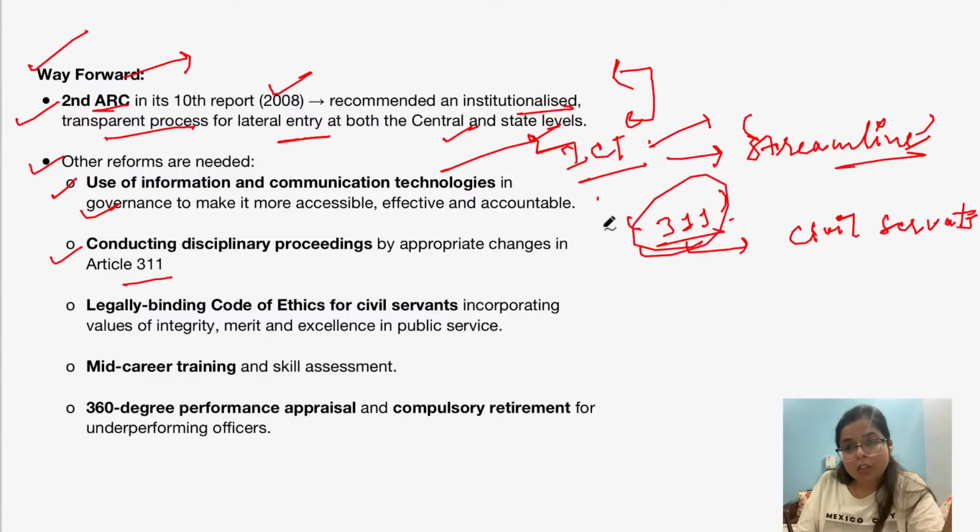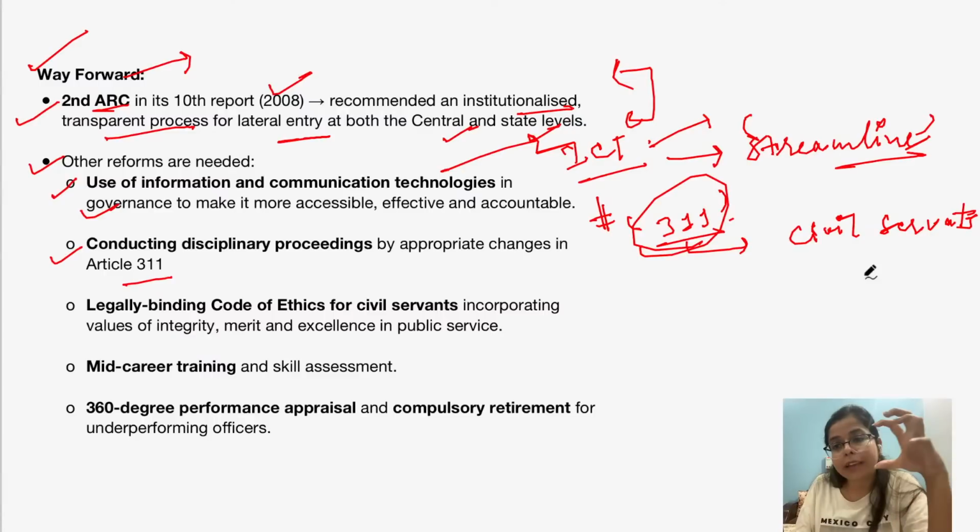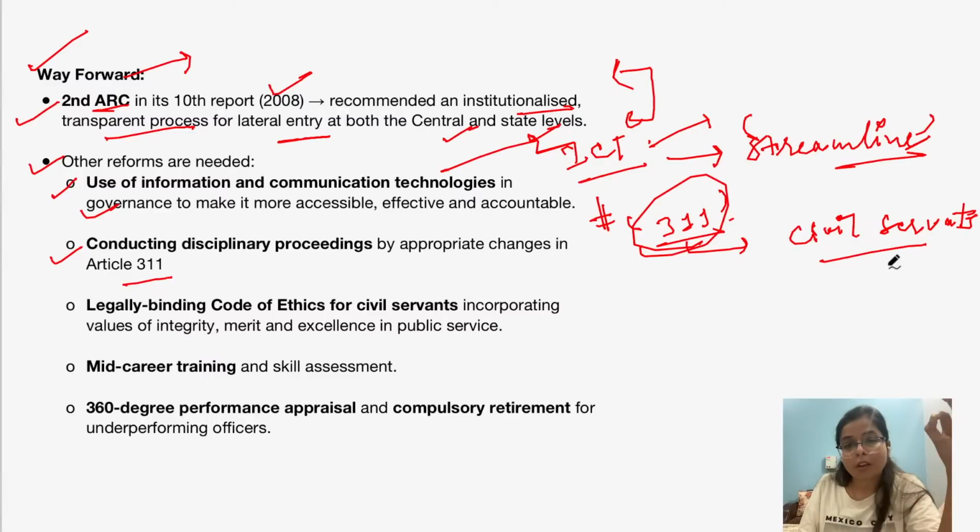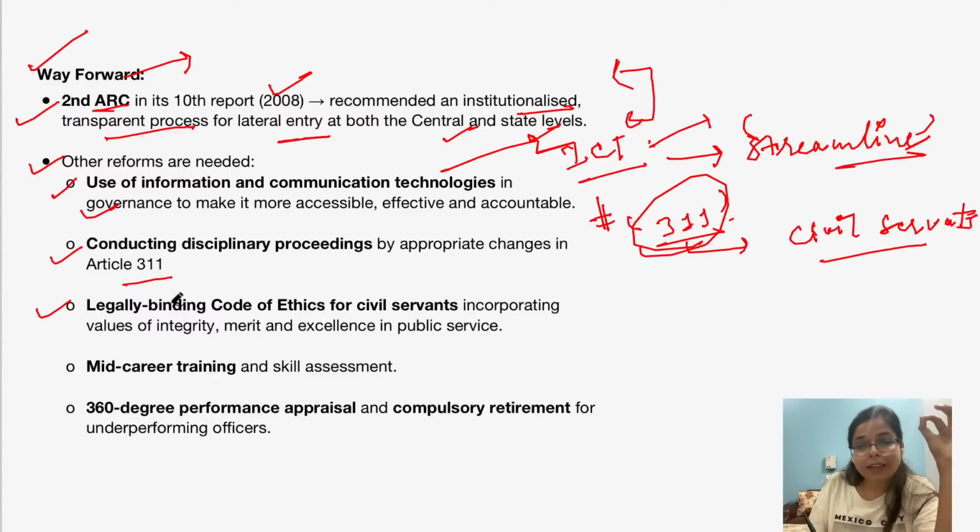But because of these protections, sometimes there is a delay in taking timely legal action, in taking timely disciplinary action against civil servants. So there should be some changes in this regard. And also, presently, India lacks a legally binding code of ethics for civil servants, in order to inculcate the values of integrity, accountability, transparency, honesty, probity, and excellence in public servants, right?